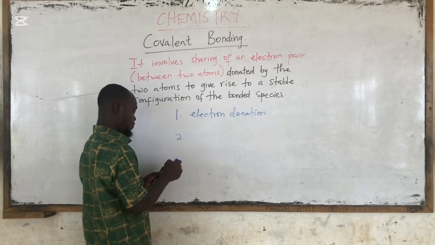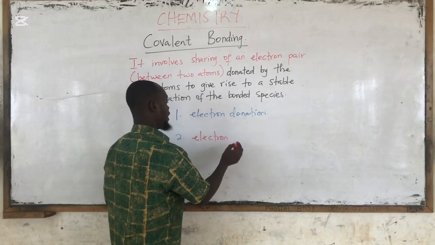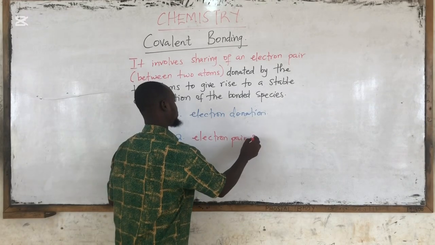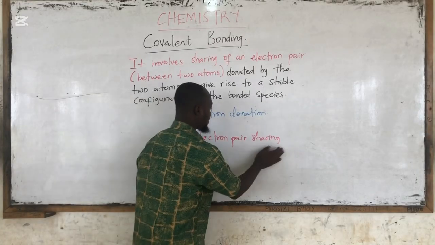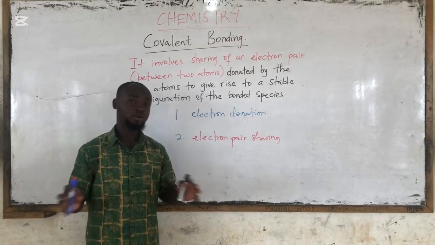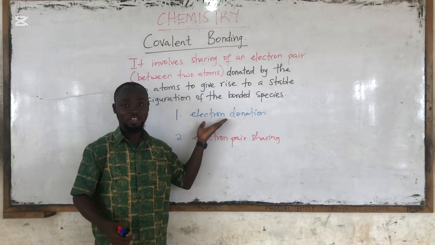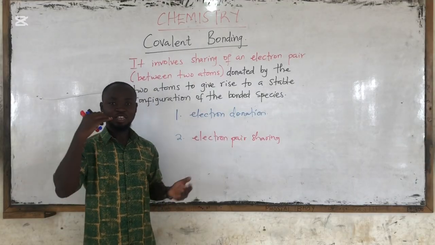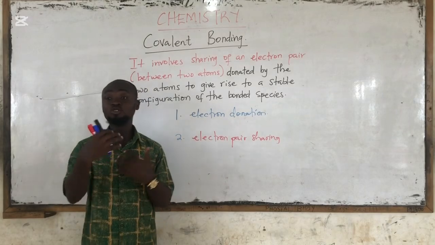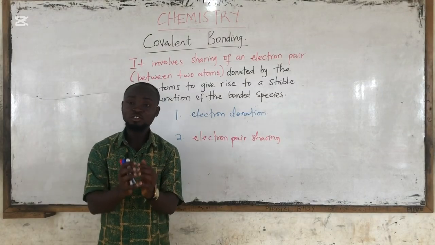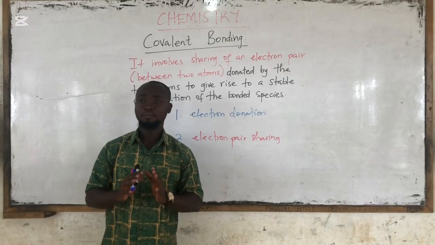And then two, we can talk about electron pair sharing. So the moment electron pair sharing comes in, we are talking about covalent bond or covalency. But before the electrons are shared, there has to be donation. Is that okay? So donation and electron sharing. The force of attraction that arises after the electrons are donated and then shared between the two atoms to enable them attain stability is called the covalent bonding.